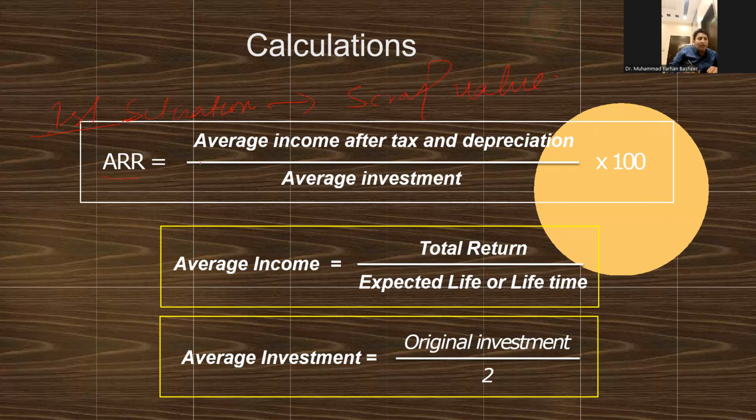Here ARR is equal to average income after tax and depreciation divided by average investment, multiplied by 100. Average income after tax and depreciation is the ratio of total return and expected life of that project. And average investment is equal to original investment divided by 2.